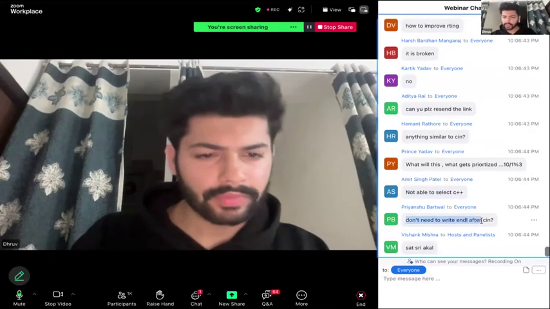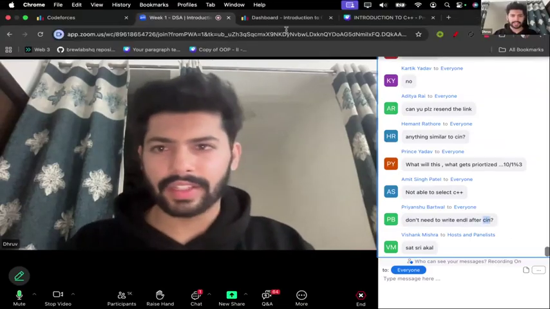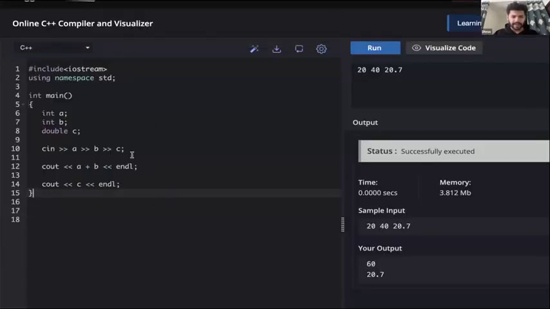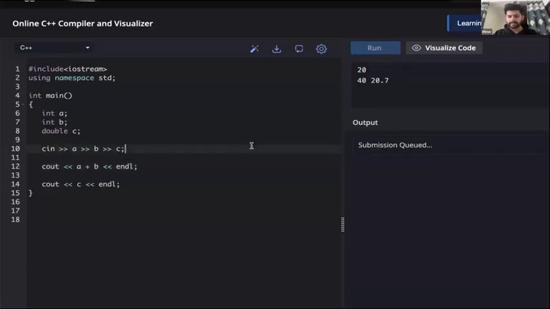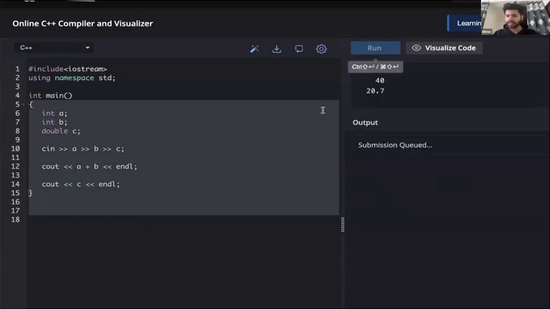Don't need to write endl? No. So Priyanshu, we don't need endl with cin. Cin is just helping us to take input. Endl is a special keyword that helps us move to the next line and is only used with cout. With cin, we don't need any endl. Even if I give input like this, the code will remain the same. No changes required here. Even if I give it like this or some spaces here as well, nothing is going to change here.